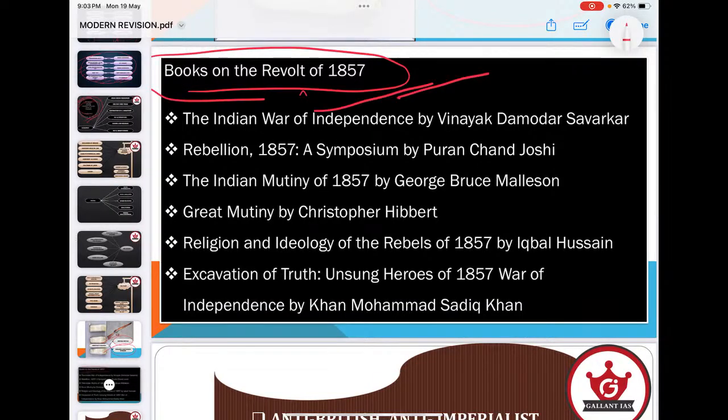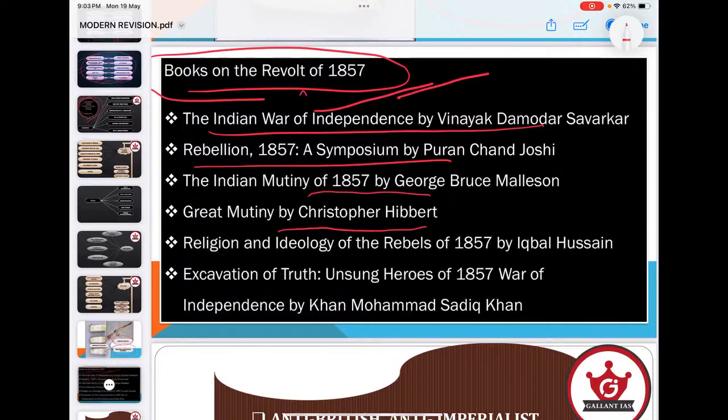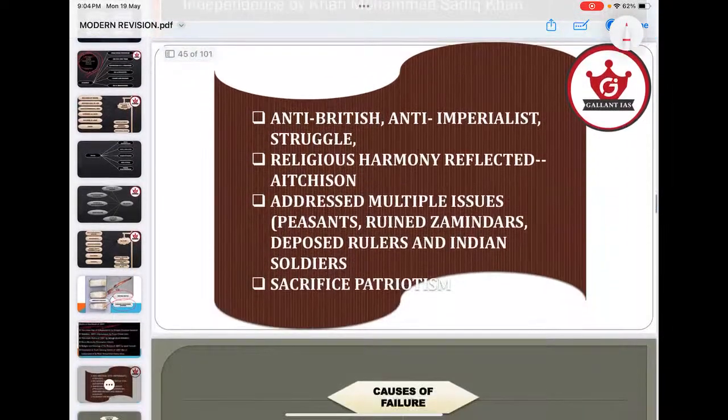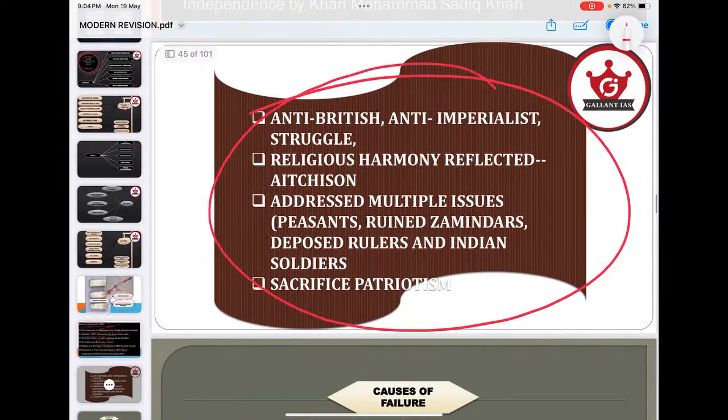Different books on the revolt of 1857: The Indian War of Independence by V.D. Savarkar, Rebellion 1857: A Symposium by Puran Chand Joshi, The Indian Mutiny of 1857 by George Bruce Malleson, The Great Mutiny by Christopher Hibbert, Religion and Ideology of Rebels of 1857 by Iqbal Hussain, Excavation of Truth: Unsung Heroes of 1857, War of Independence by Muhammad Sadiq Khan. Why is this 1857 significant?